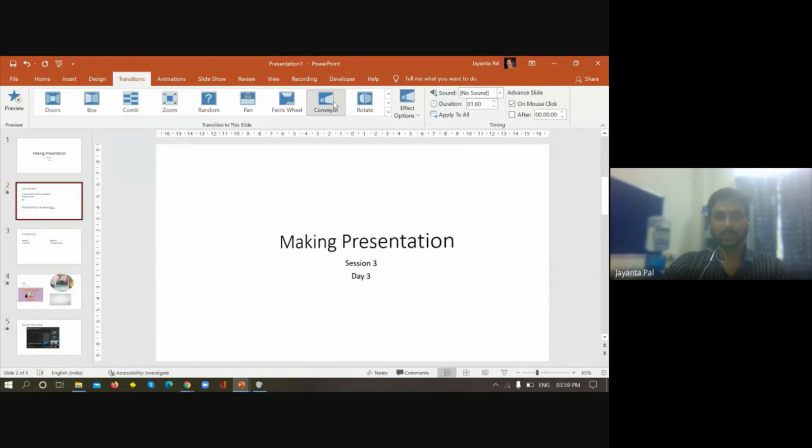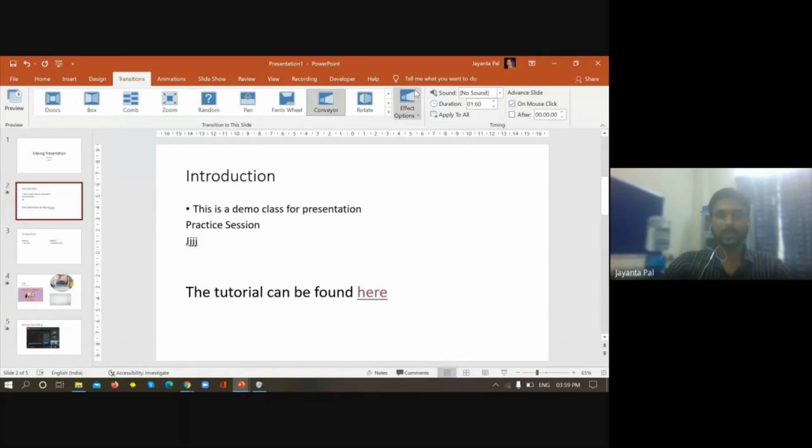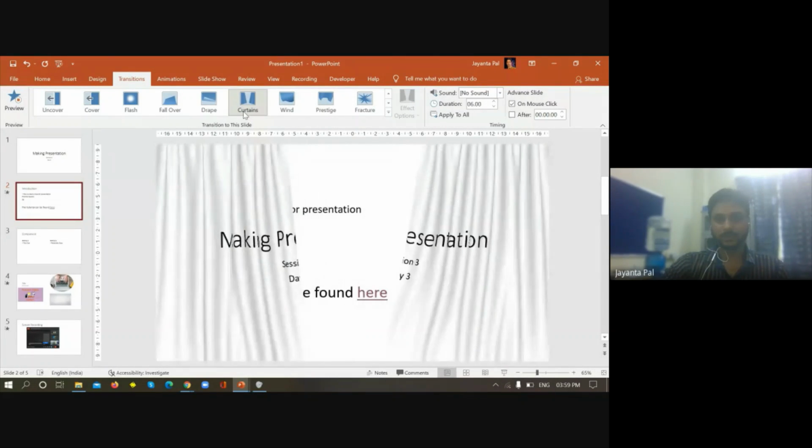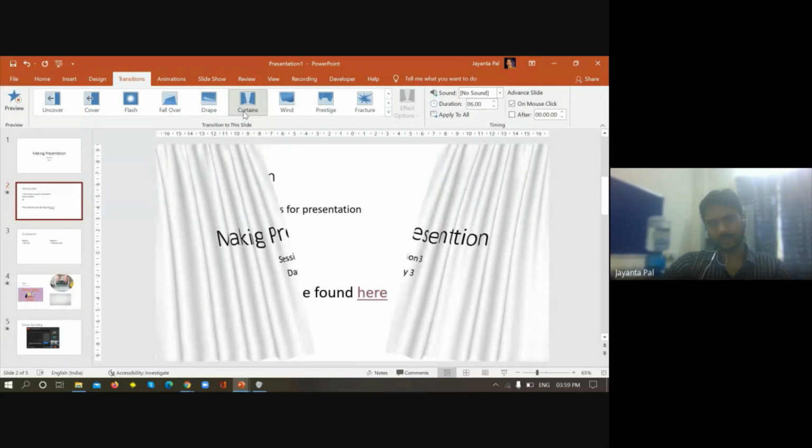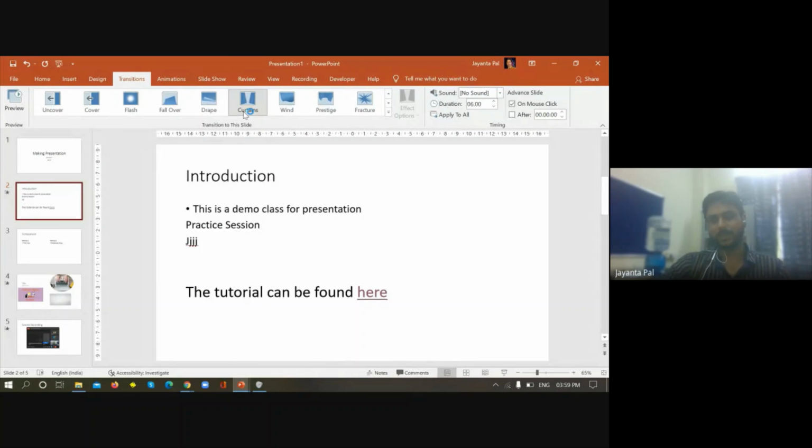If I choose this one, it will come in this way. Okay, now I have shown you the first slide of my presentation. It was this slide. Okay, so it came in this way. So it is nothing what is called as magic. It's all available, the features of Microsoft PowerPoint. You just have to know how to use them, how to apply them to your particular presentation. Okay, so let's see how it will look like.